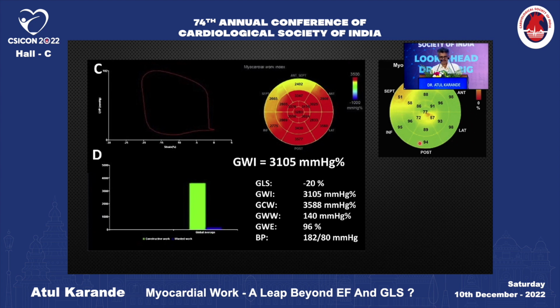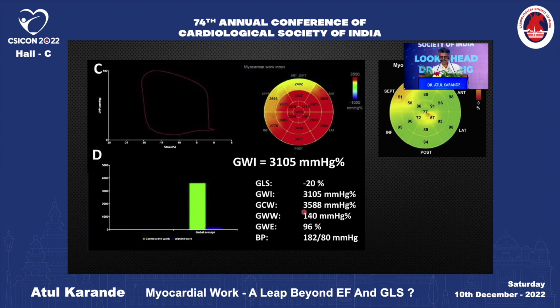the bull's eye of the global work index and global work efficiency of the LV with all 17 segments. Now here, this is the bull's eye of global myocardial work. Here the red indicates areas of high work, blue indicates areas of negative work, and green and yellow are in between. Then this is the bull's eye of myocardial work efficiency. Here the color coding is different. The green indicates a higher level of efficiency, red indicates a lower level of efficiency, and yellow is in between.